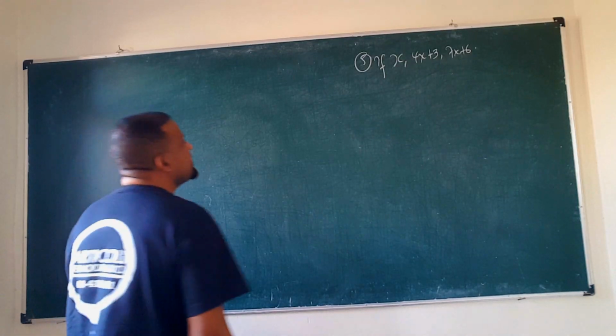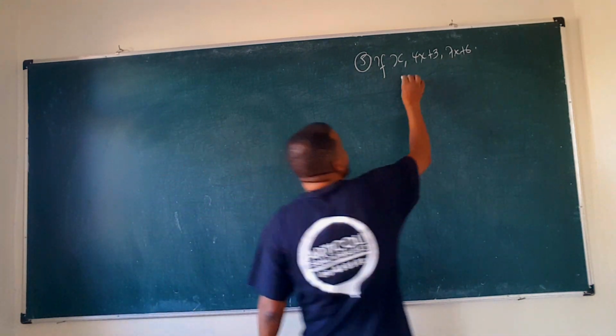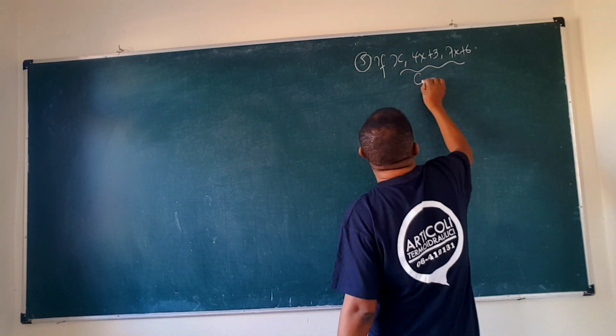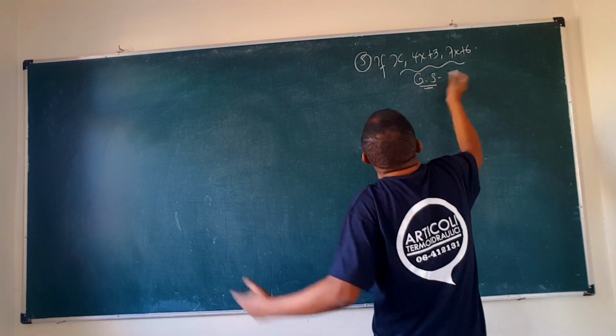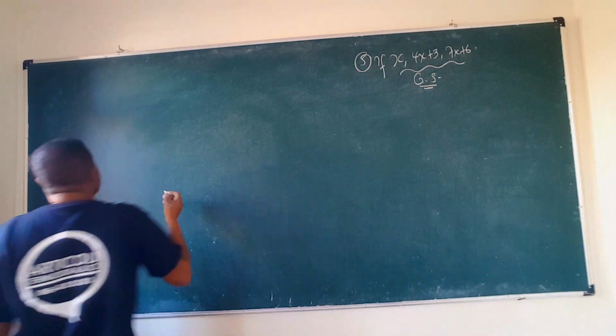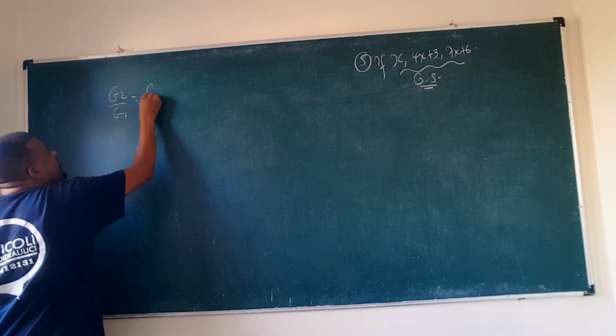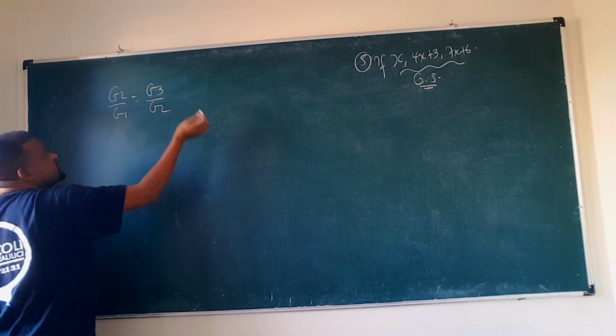So the next problem says if x, 4x plus 3 and 7x plus 6 እነዚህ ሶስቱ ተርሞች ጂኦሜትሪክ ሲኩዌንስ ፎርም ያደርጋሉ። So that means what? The ratio between two consecutive terms is constant. ስለዚህ አሁን ምን ማለት ነው? G2 over G1 should be equal to G3 over what? G2 ማለት ነው.